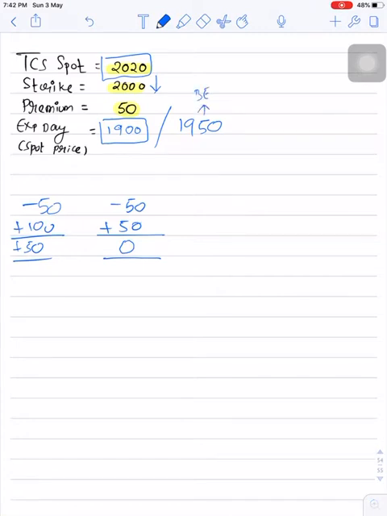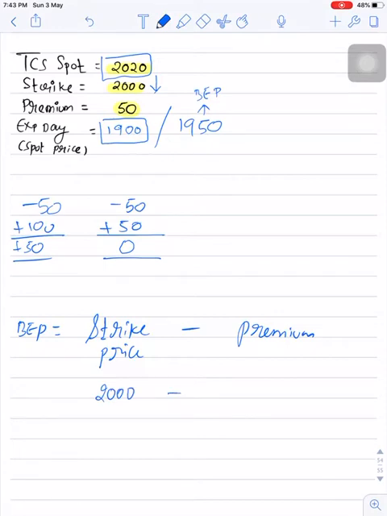1950 is the break even point, and the formula to calculate the break even point in a put option is strike price minus premium. As the price is going to fall, we need to deduct the premium. So here the strike price is 2000 minus 50, 1950.